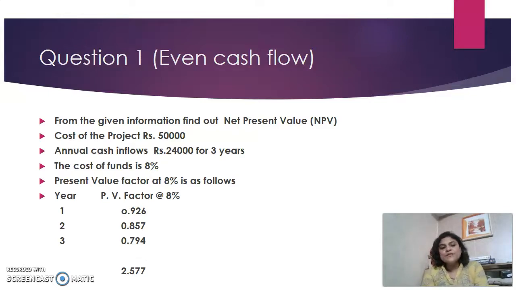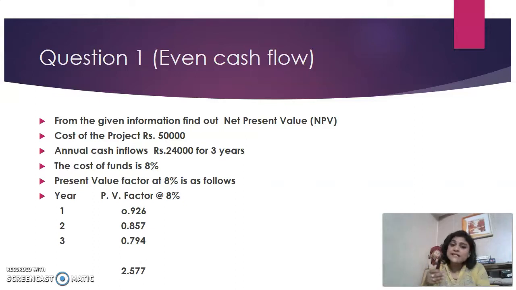Now, based on that cost of fund, which is at 8%, we have to consider what present value factor we can use here. Present value factor is nothing but what is the value of the rupee 1 that you invested today at the end of that particular period of time.